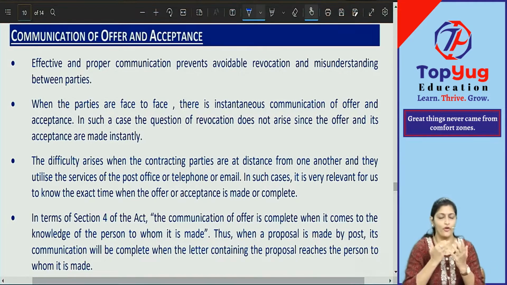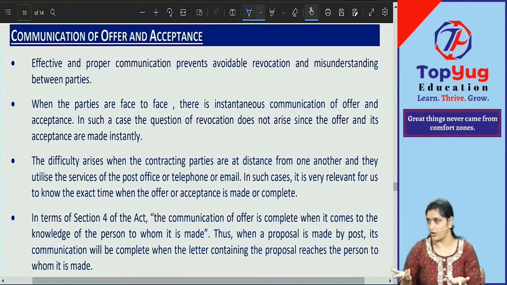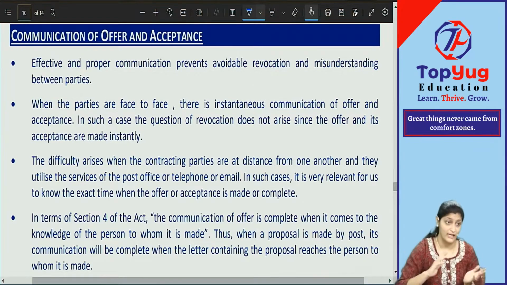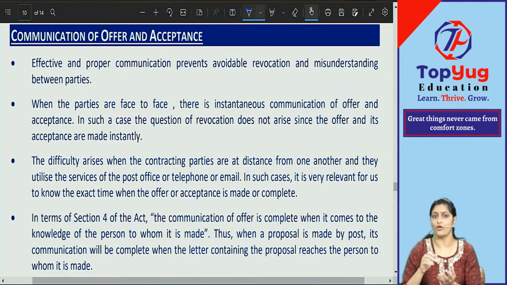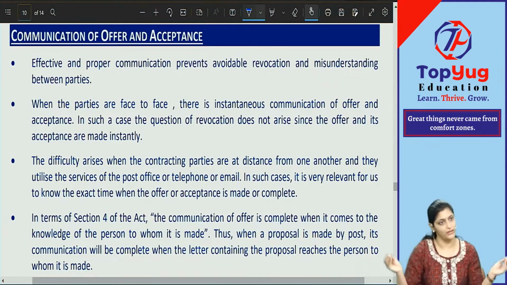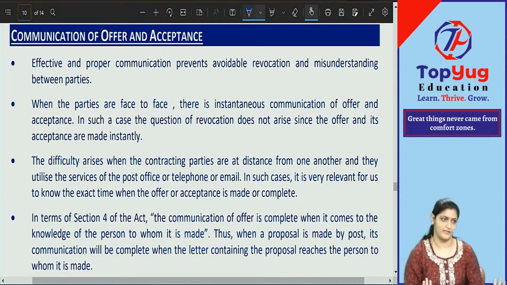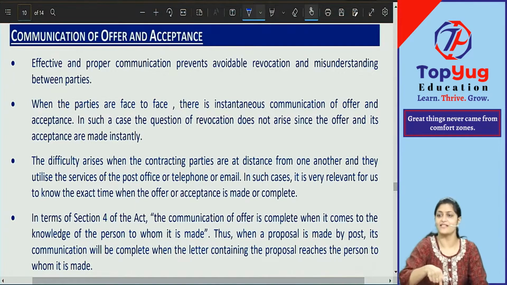Is this point clear? So for you to know what rights you have in the contract, whether you can revocate or not, it is very important for you to know the time for completion of offer and the time for completion of acceptance. So you will know whether the contract came into existence or did not come into existence. Clear with this? That is the reason we are studying this now: the time for communication of offer, when it is complete, and the time for communication of acceptance, when it is complete.